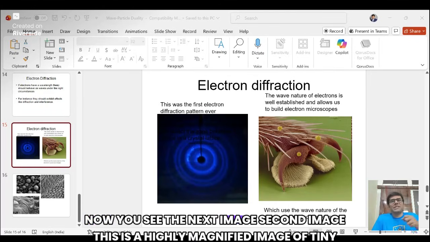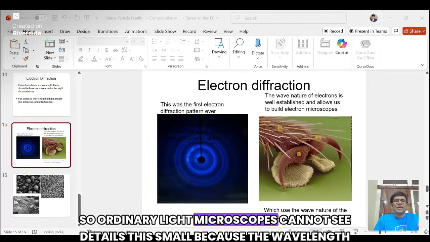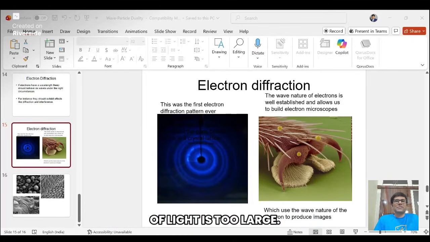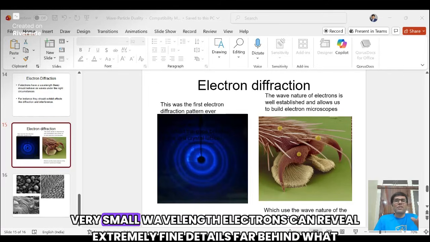Now you see the next image, second image. This is a highly magnified image of a tiny organism captured using an electron microscope. So ordinary light microscopes cannot see details this small because the wavelength of light is too large. But electrons have a much smaller wavelength. Because of their wave nature and very small wavelength, electrons can reveal extremely fine details, far beyond what light can show.